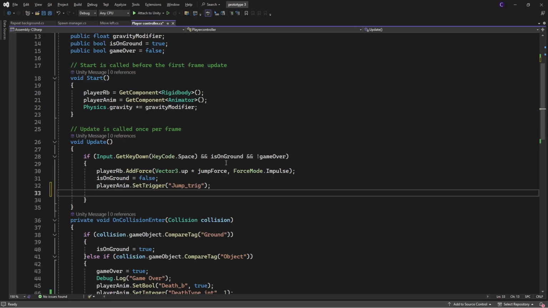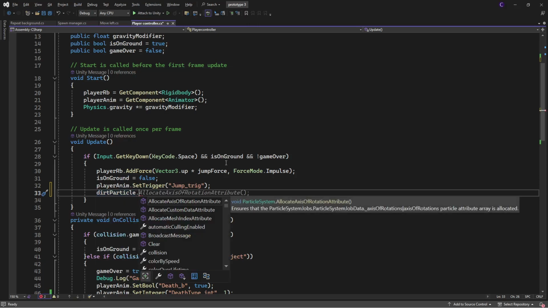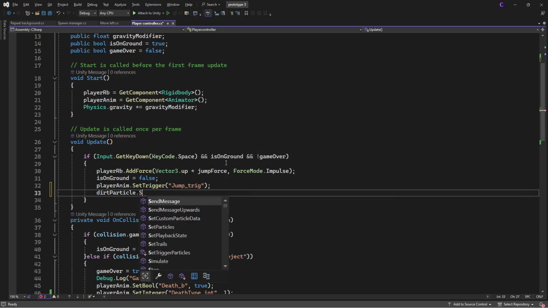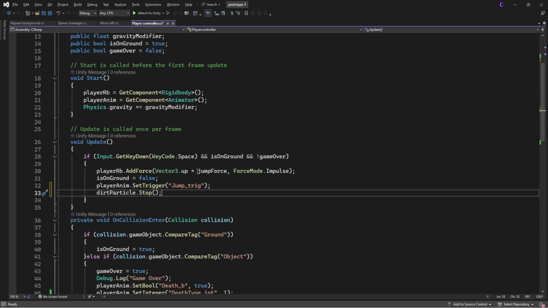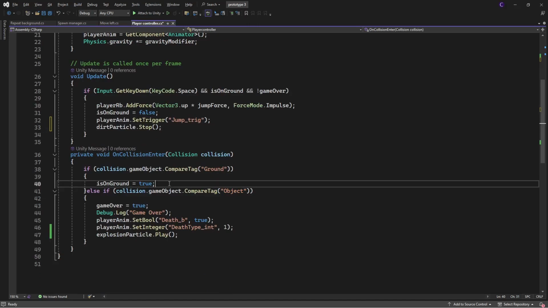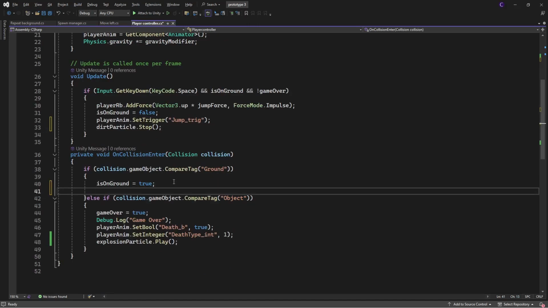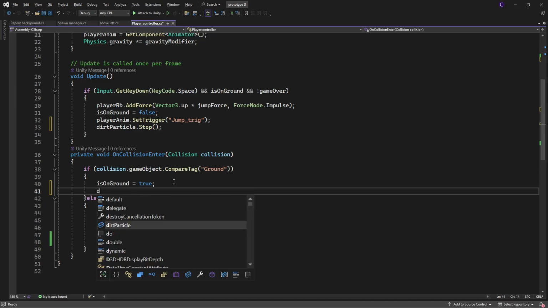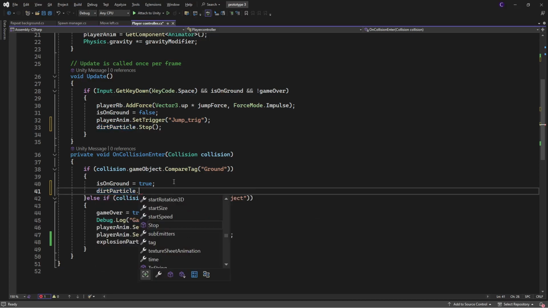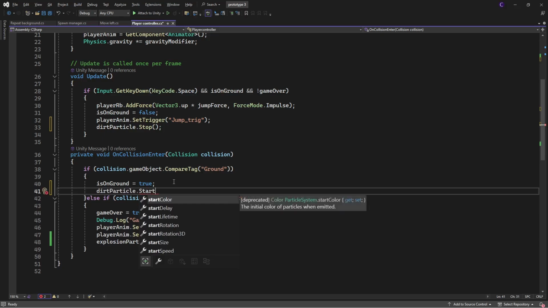So we are going to go dirt particle dot stop. But once we're on the ground, we want it to start again. So we are going to go dirt particle dot start, not stop. Start. Why is it not start?